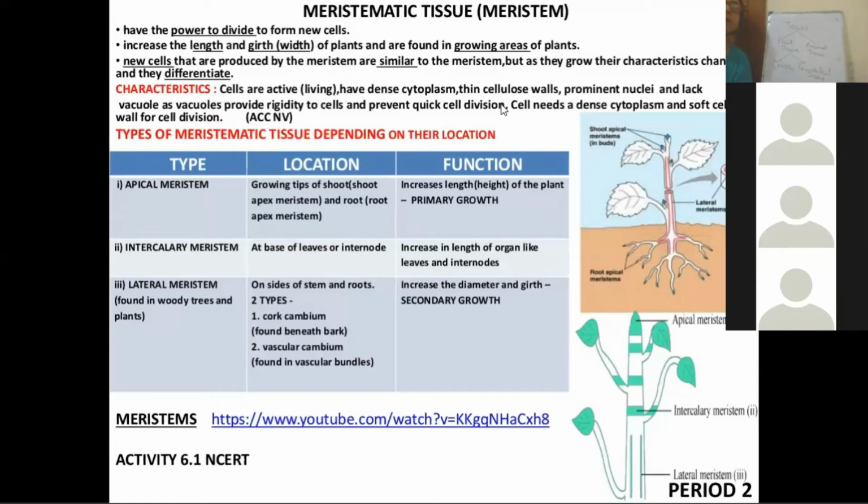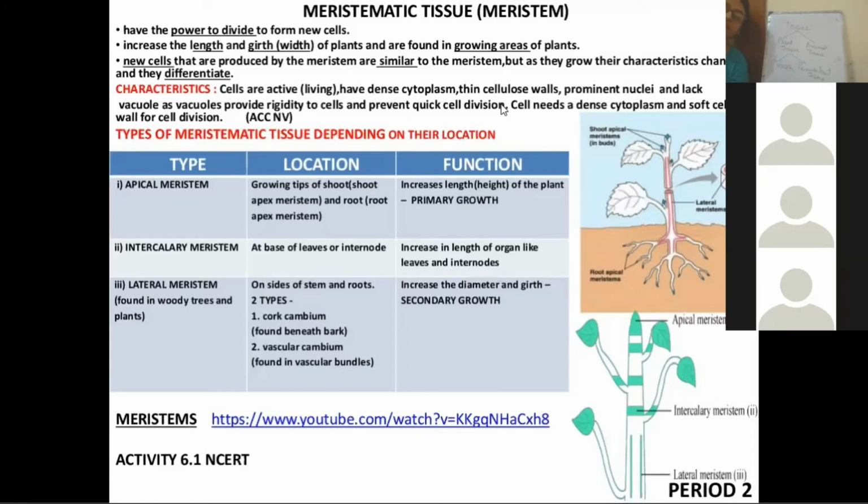All right. Now there are these meristematic tissues. What is their function and how can we identify them? The meristematic tissue cells are a group of cells which have the ability to divide. So they will be present in those areas of the plant where growth is taking place.